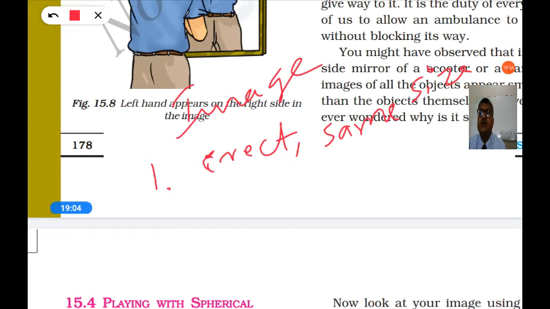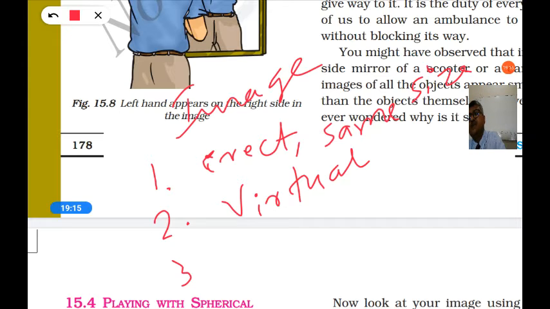These are properties of the image. Second, it is virtual, which means you cannot catch the image on a screen. Third, the image distance is equal to the distance of the object.